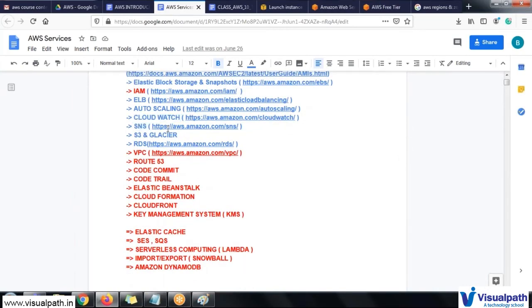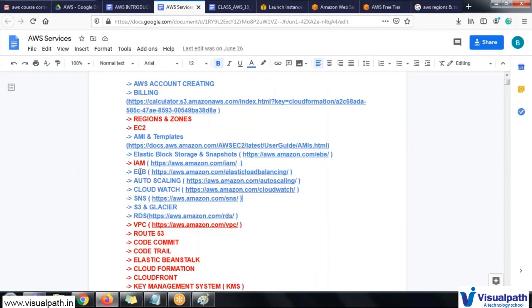Like, for example, if the load has increased in the ELB, with the help of auto scaling, it automatically creates one more machine, and it is handling the load. So this process has been done inside this ELB and auto scaling. It will be monitored by CloudWatch, and it will send the message to us with the help of SNS.